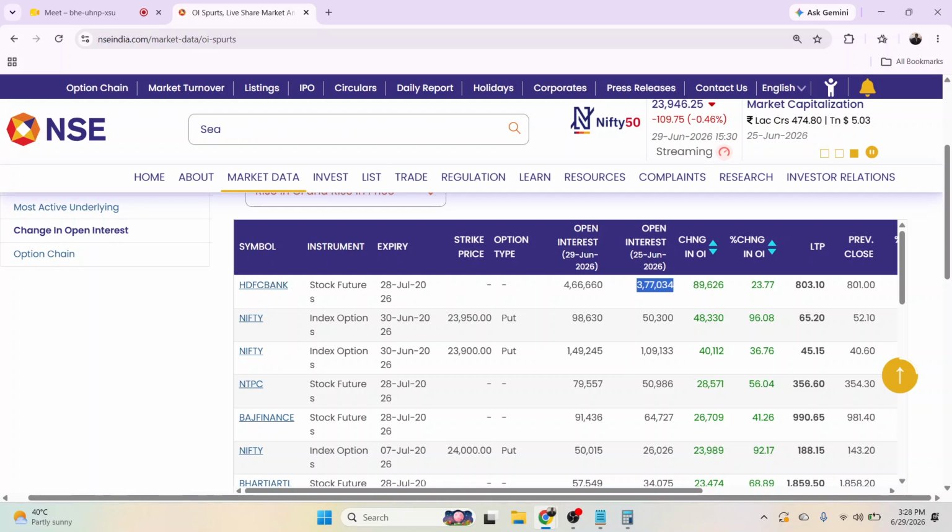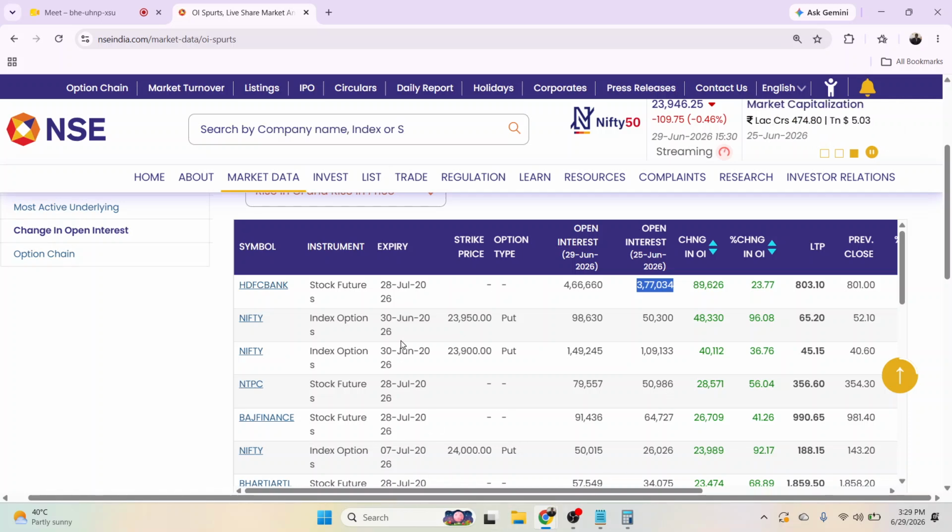For example, if you buy a future contract and you believe the market is now at a certain level and your target is already done, when you close your position, it will become long unwinding. It can be the case for futures as well. It can be the case for call buying as well. If you are a call buyer, at a certain time when the price has already reached a certain level, you close.